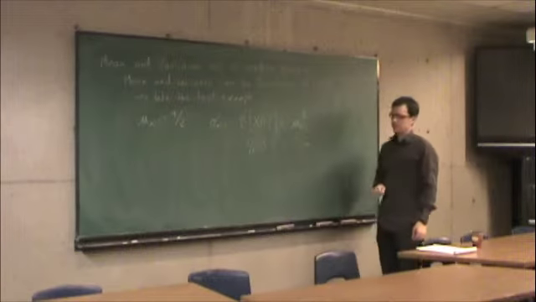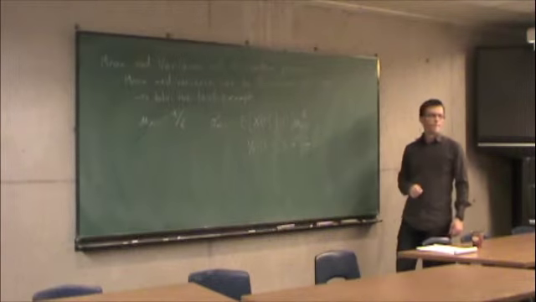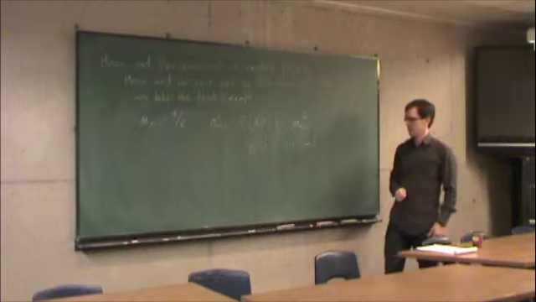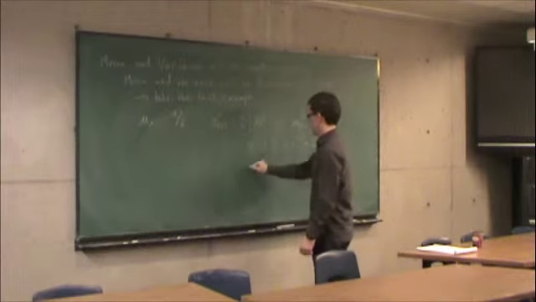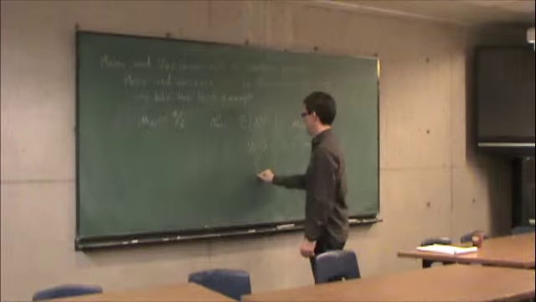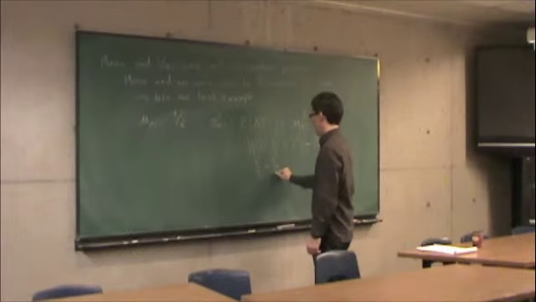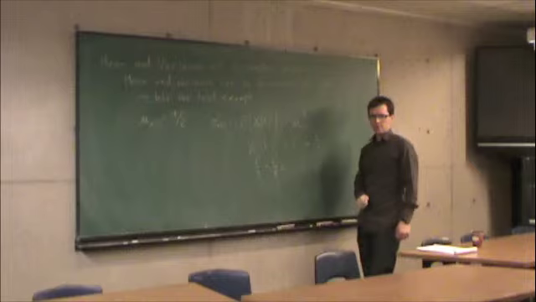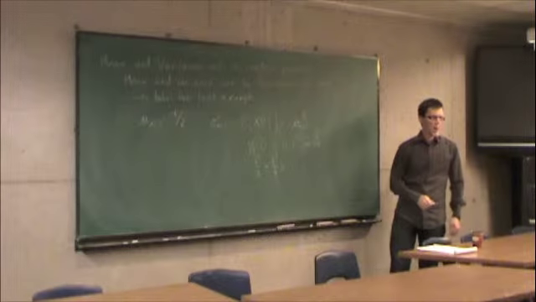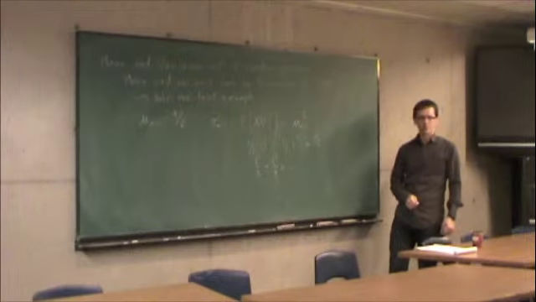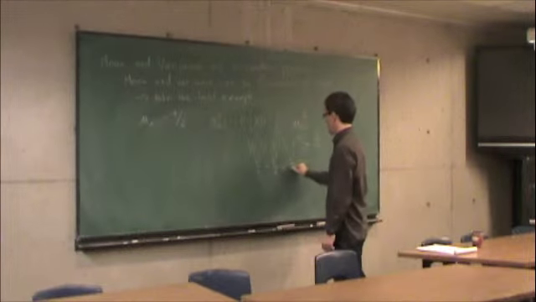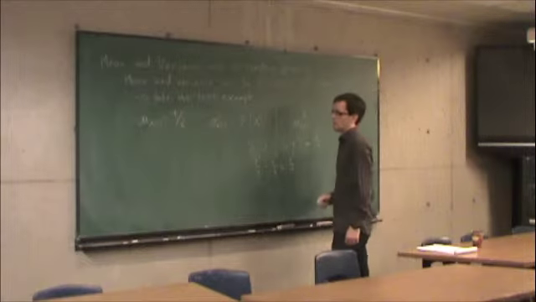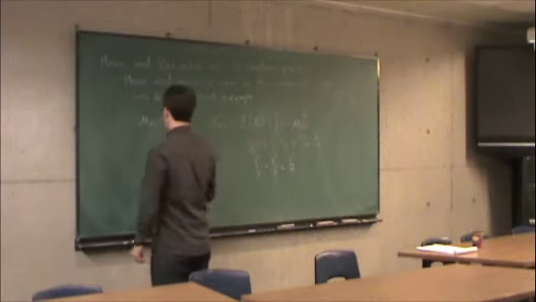What's t over 2 squared? t squared over 4. So we get t squared over 2 minus t squared over 4, which is what? t squared over 4. So we have that mean and variance are both functions of time.